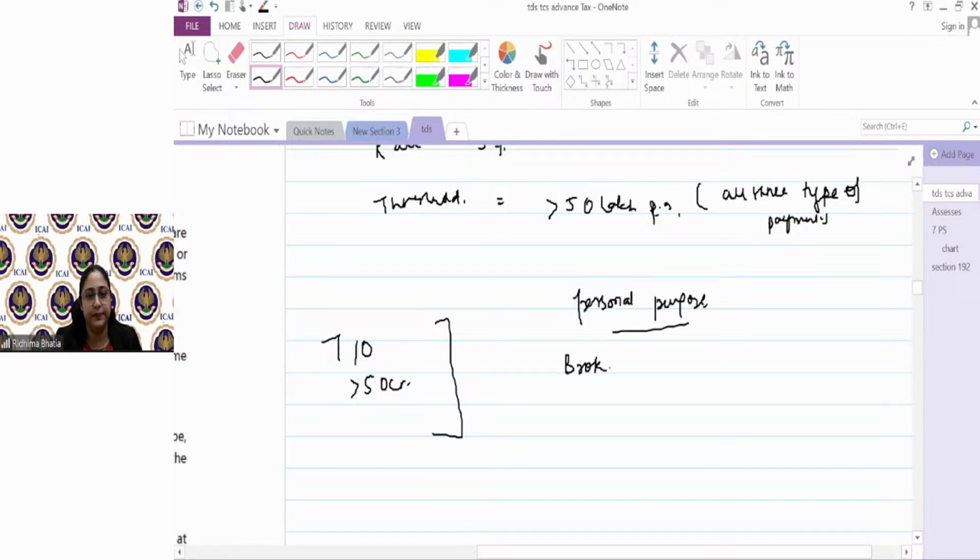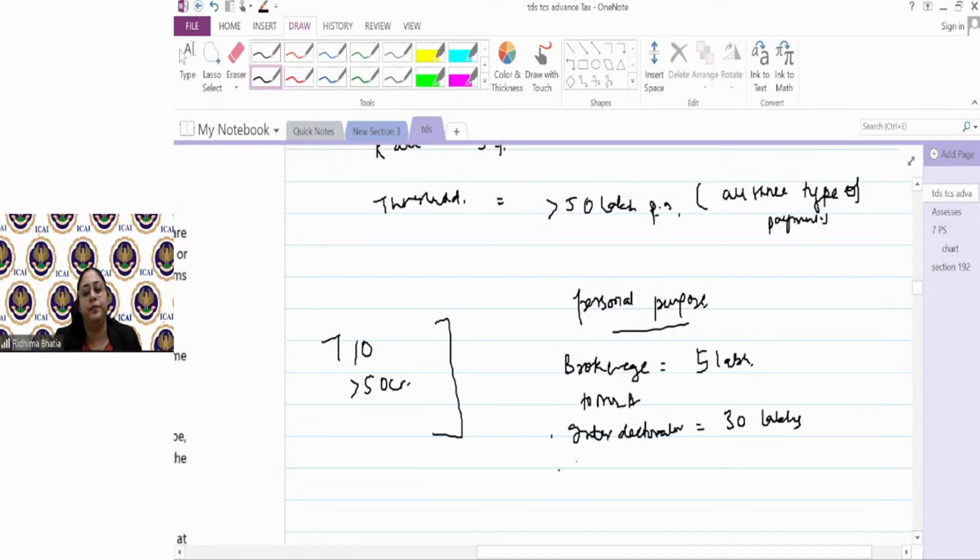One is brokerage to Mr. A of 5 lakhs. Interior decoration payment to Mr. A of 30 lakhs.